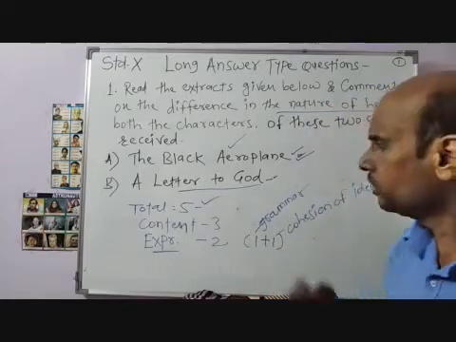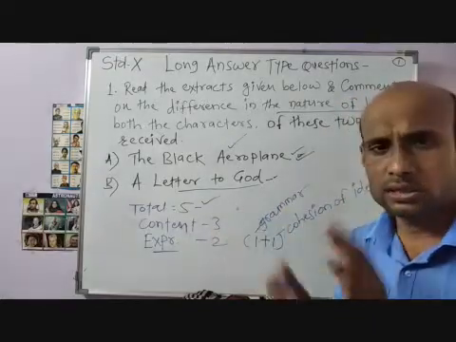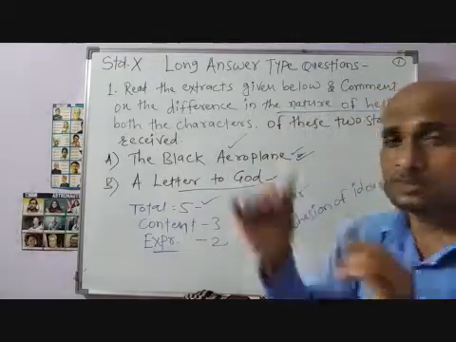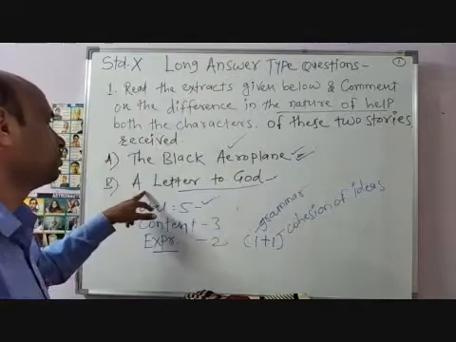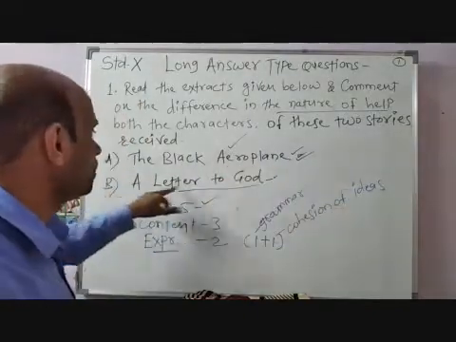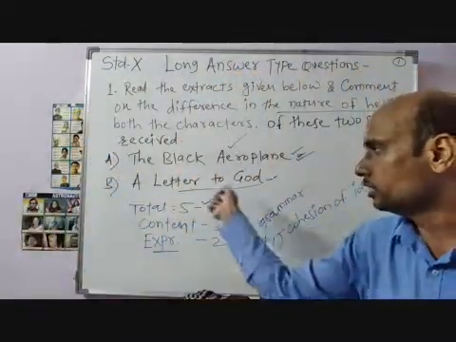In this way he scolded them, thinking that these are the culprits, the post office employees who helped him. So here the nature of help is different. In the black aeroplane he had not asked for any help, but in A Letter to God, he had asked for help due to his faith in God.